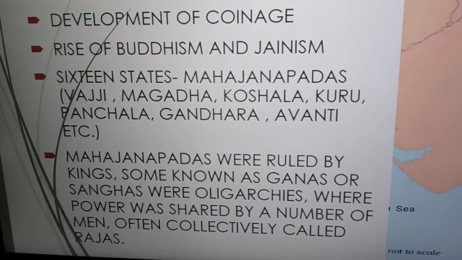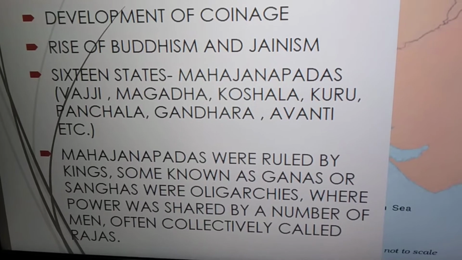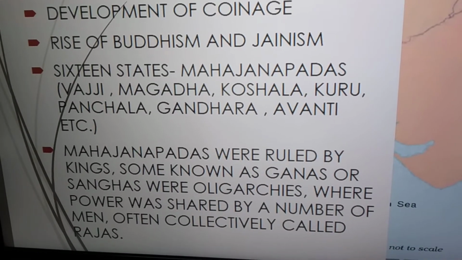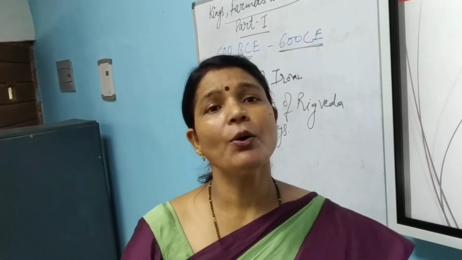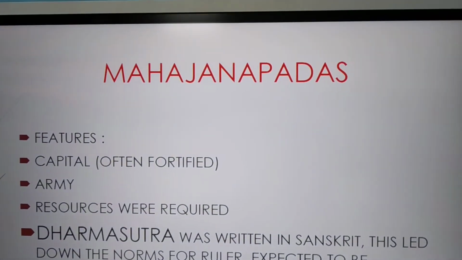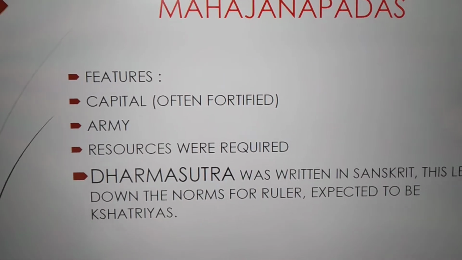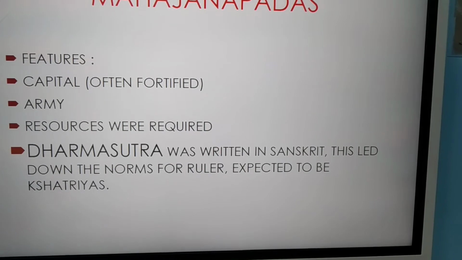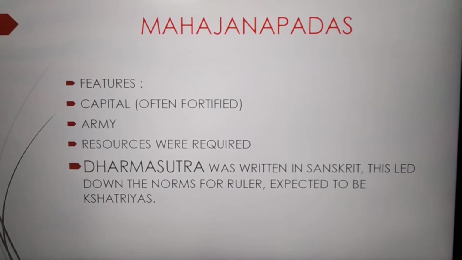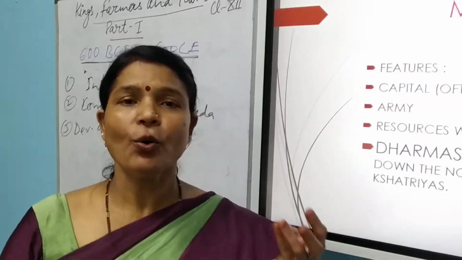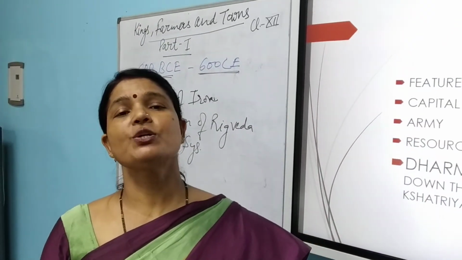Then, when we talk about the 16 states, you will have to learn the names: Kashi, Kaushal, Kuru, Vajji, Gandhar, Magad. The most important was Magad. Now, when we say Mahajanpad, what were its features? I said Mahajanpad means where the people reached, where they kept their feet. Then the features were: each Mahajanpad had its own capital, its own army, and its own administrative system. So these are the features of Mahajanpada.